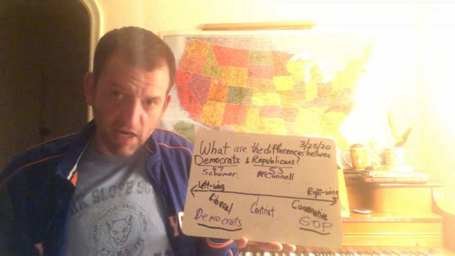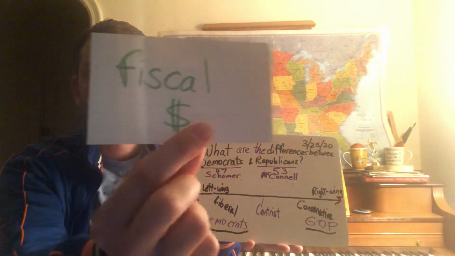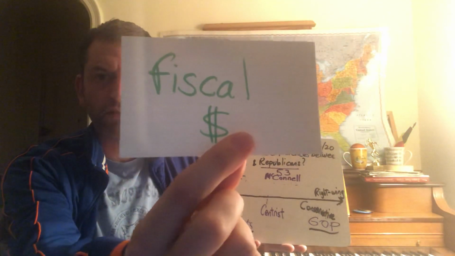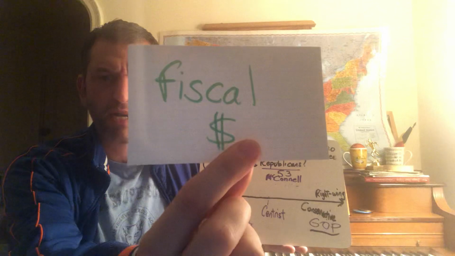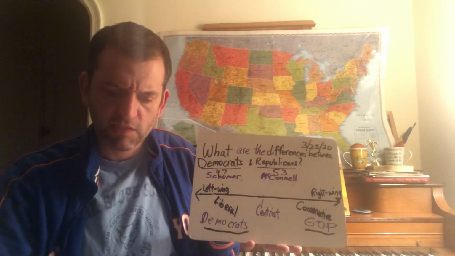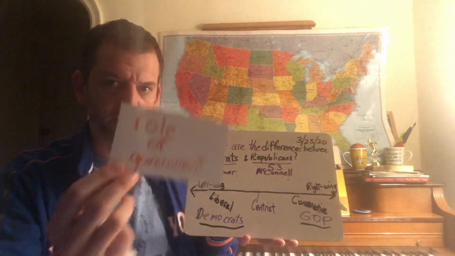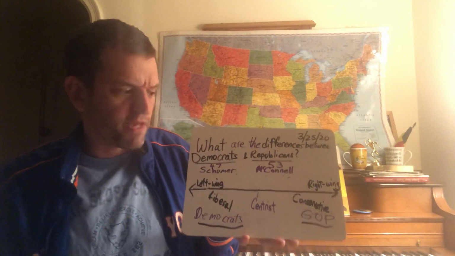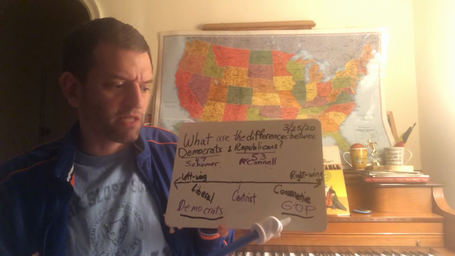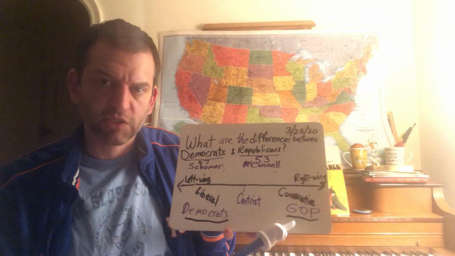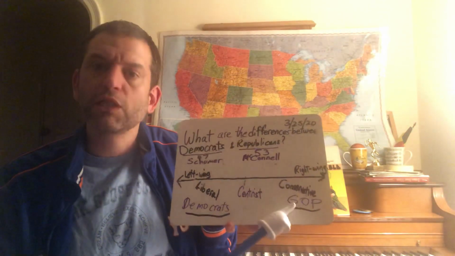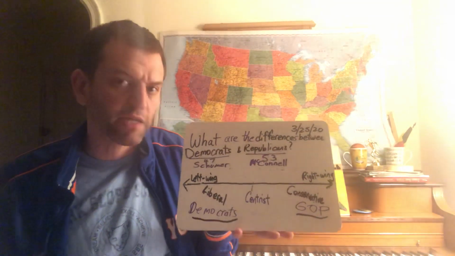Issue number 2 is connected to that. Fiscal policy. Fiscal means having to do with money and the economy. Since the Republicans have a different view as to what the government is supposed to do, they also believe that the government should collect less money because it doesn't need to spend as much. Taxes should be lower. Taxes is how the government collects money.